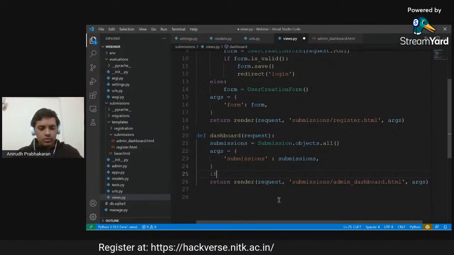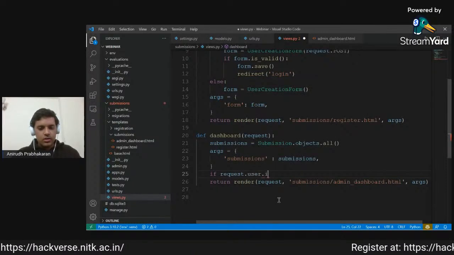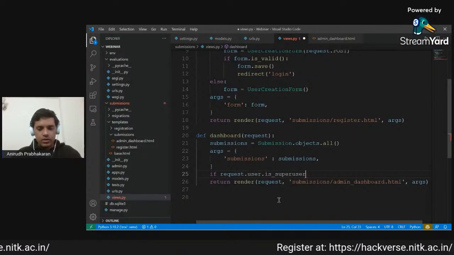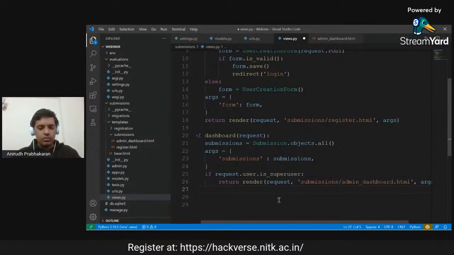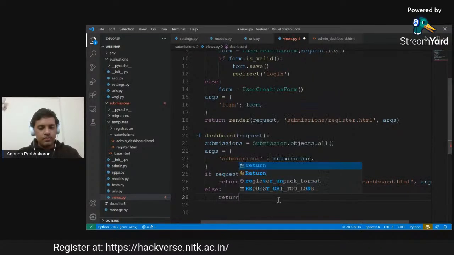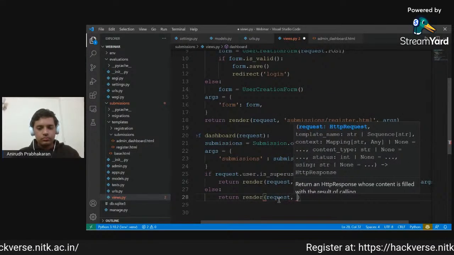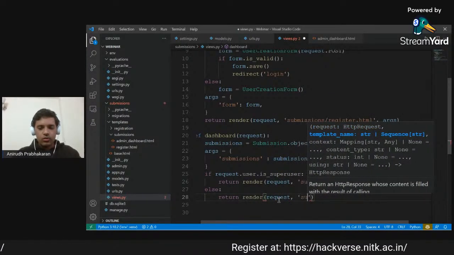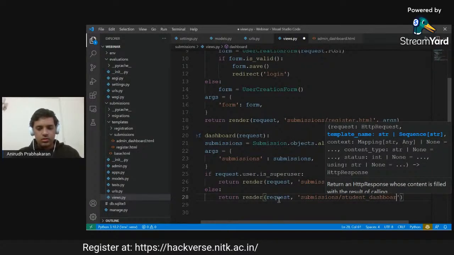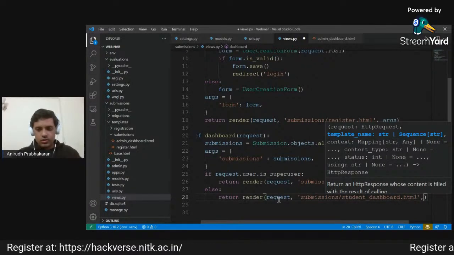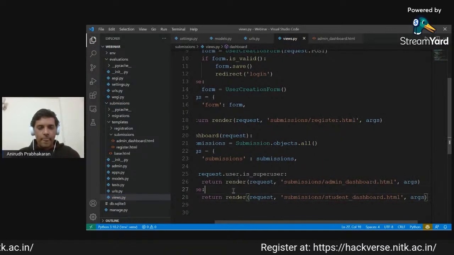First we check if the request user is a super user. If so, we show them the admin dashboard. Otherwise, we show them the submission slash student dashboard.html with arguments passed.